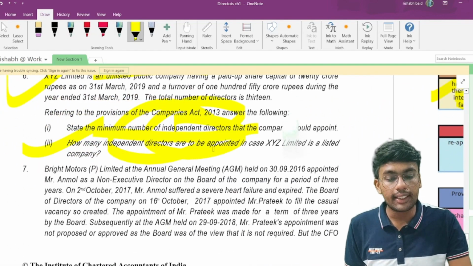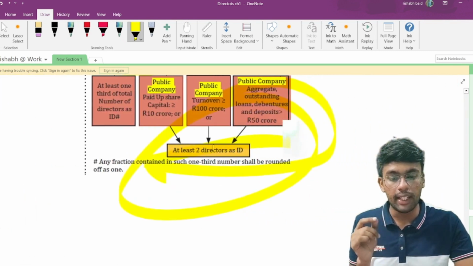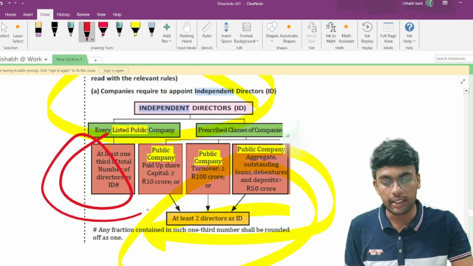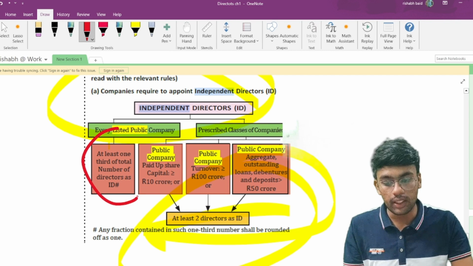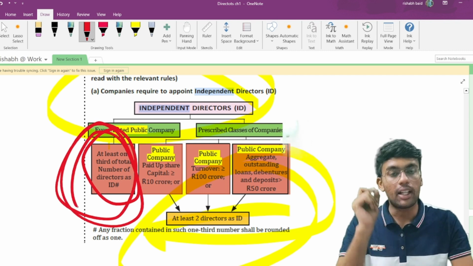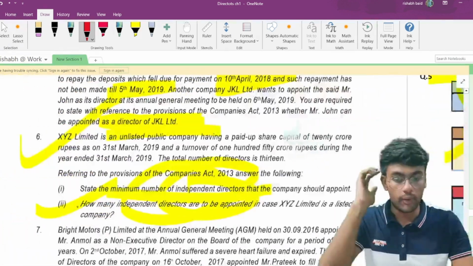How many independent directors are to be appointed in case XYZ Limited is a listed company? If it is a listed company, then you need to mandatorily appoint at least 1/3 directors as independent directors. If you read this particular circle, you will be able to answer this, and this is what the answer is. At least 1/3 is required in case of a listed company. Independent directors we are talking about here.